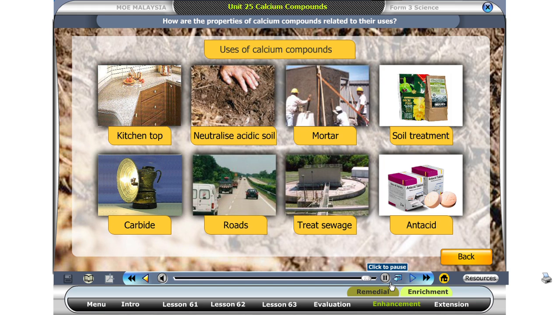How are the properties of calcium compounds related to their uses? Click on the photos to find out. Marble is hard and withstands heat. It can be used as kitchen tops. Slaked lime is alkaline. It can be used to neutralize acidic soil. Quicklime is soluble in water. This makes mortar. Slaked lime is soluble in water. It can be used to treat acidic soil.